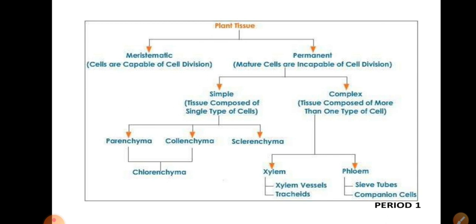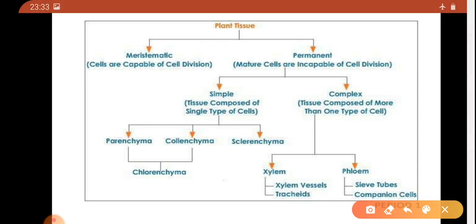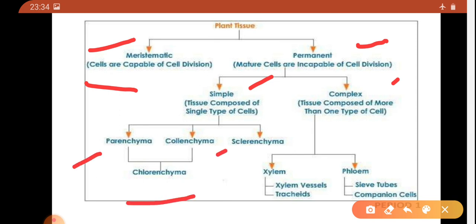Plant tissue is first divided into two parts, that is meristematic tissue and permanent tissue. Meristematic tissues are capable of cell division, whereas permanent mature cells are incapable of cell division, and they are divided into simple and complex tissue. Simple tissue is divided into parenchyma, collenchyma, and sclerenchyma. Parenchyma and collenchyma together are known as chlorenchyma.